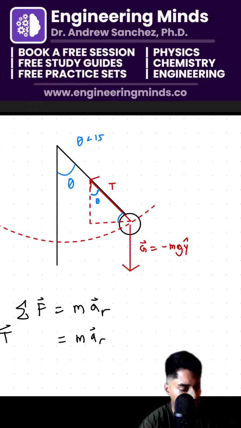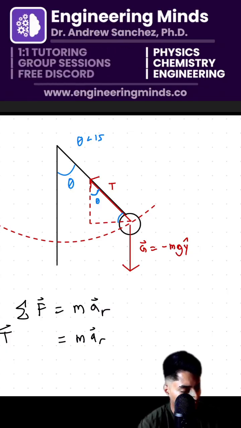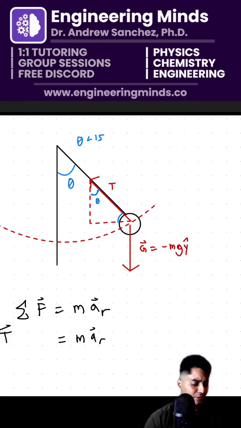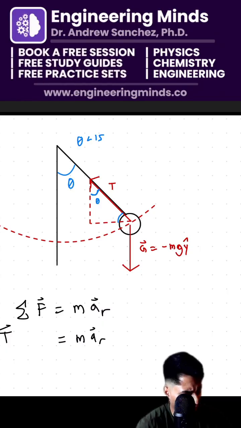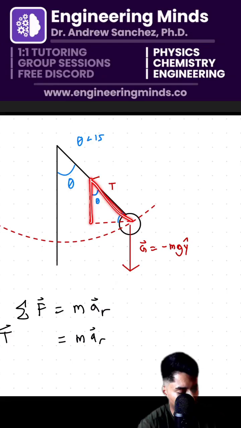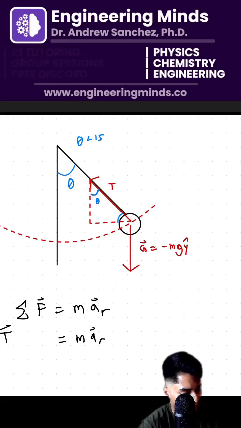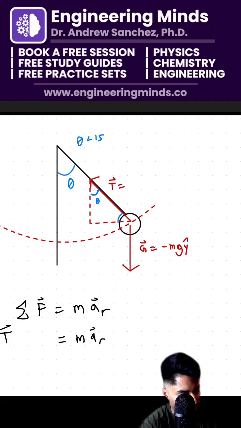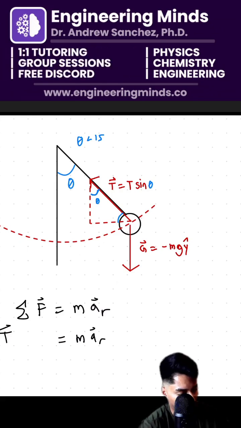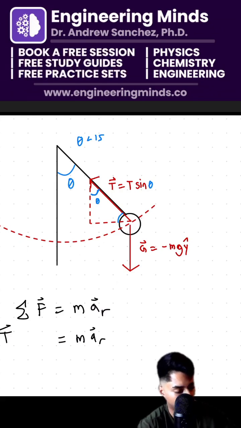And the adjacent side is actually going to be the cosine. So our tension vector is actually going to be T times sine of theta. That's pretty tricky. And that's going to be in the x-hat direction.